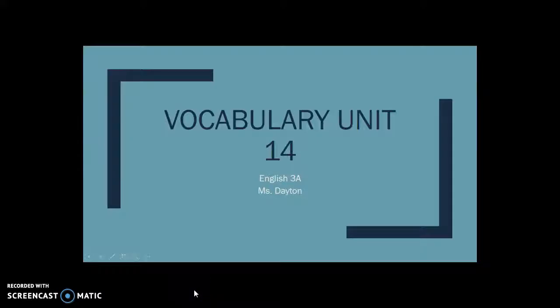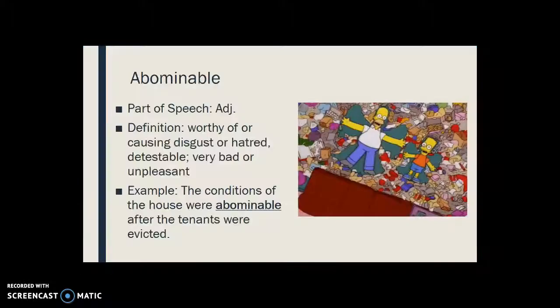This is your Unit 14 vocabulary unit. I'm Miss Dayton. As always, I will give you the word, the part of speech, the definition, and an example. Let's begin. So our first word is abominable.